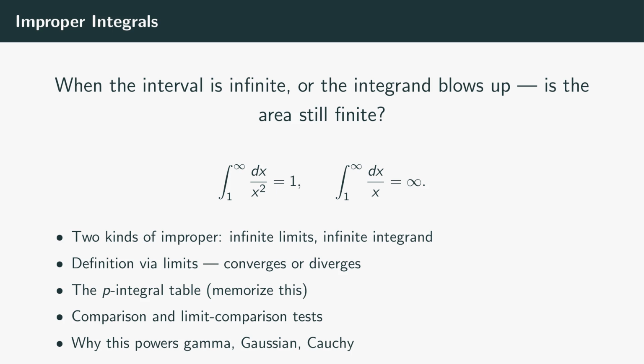The fix is the same in both cases. Define the improper integral as a limit of ordinary integrals over shrinking pieces of the bad interval. If the limit exists and is finite, the integral converges. Otherwise, it diverges. Today we'll define everything precisely, build the p-integral table that every analyst knows by heart, and learn 2 convergence tests that decide the question without computing. By the end, you'll see why finite areas under infinite curves are not just possible. They're the foundation of probability, gamma, and pretty much all of mathematical physics.